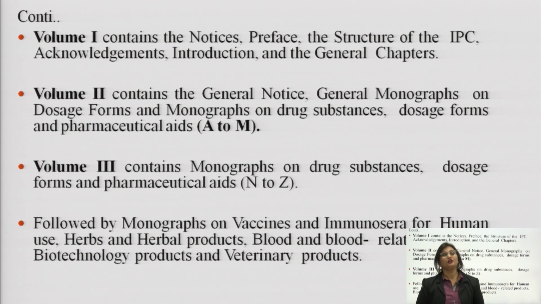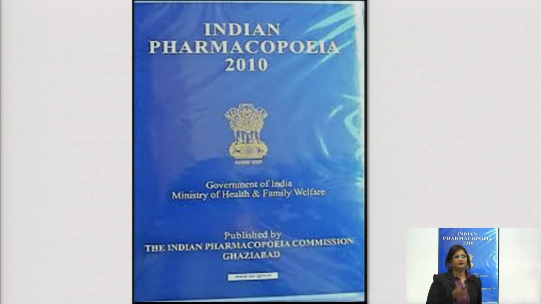These are all novelly introduced into the Indian Pharmacopoeia 2010, which were not available in the previous editions. So, this is the novelty of this Indian Pharmacopoeia. As I already said, this is available in 3 volumes, volume 1, volume 2 and volume 3. And this is how our Indian Pharmacopoeia 2010 looks like.